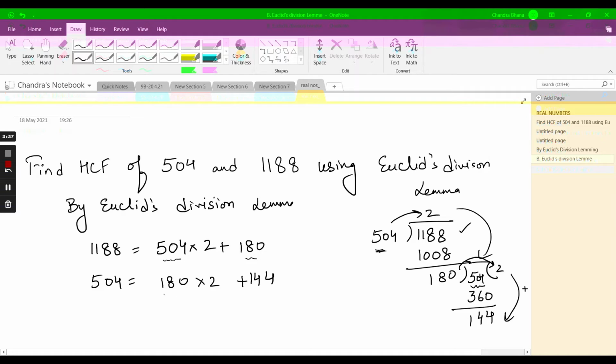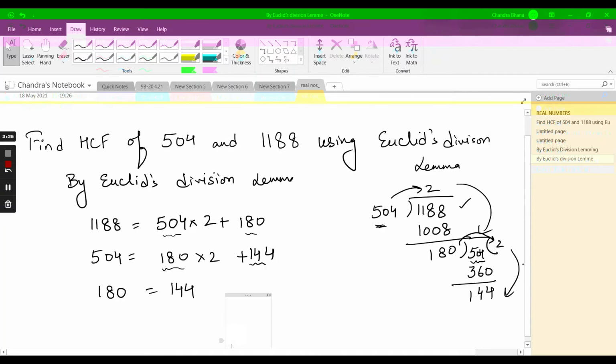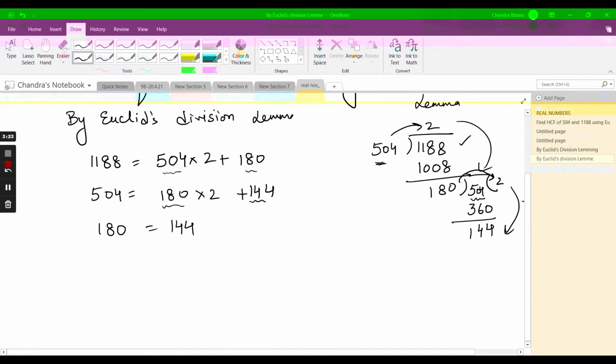Now again I need to take my divisor as the dividend and the remainder as the divisor. We are going to continue with this process until we get the remainder as 0. So what happens when I divide 180 by 144?